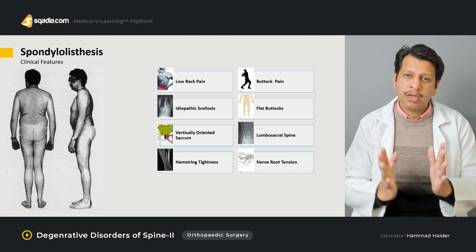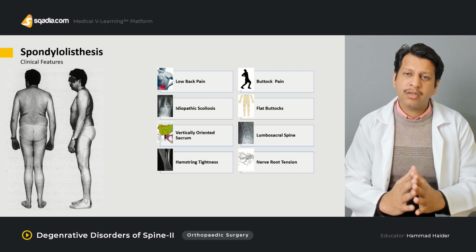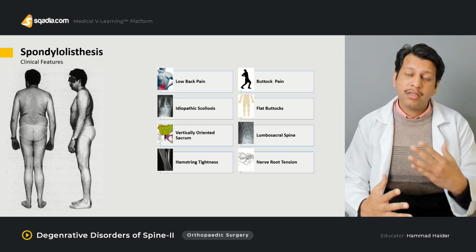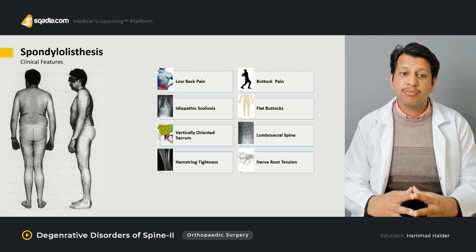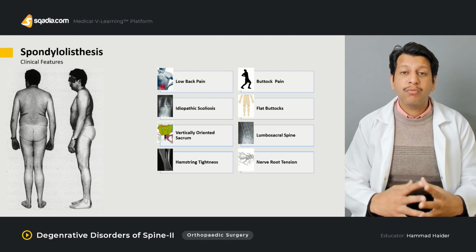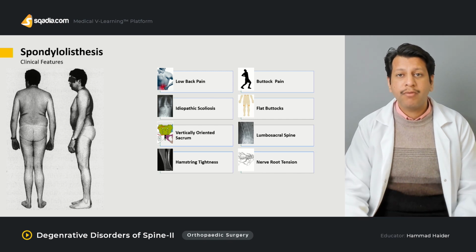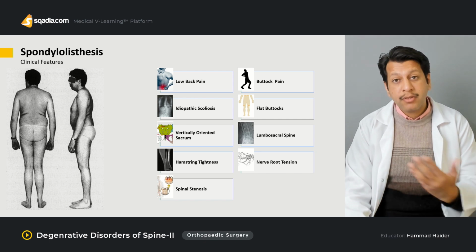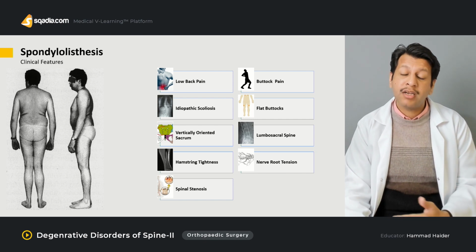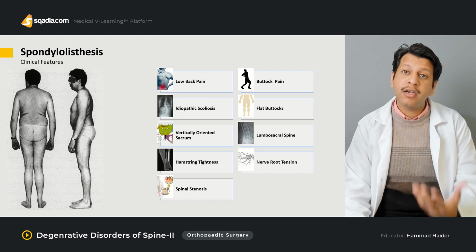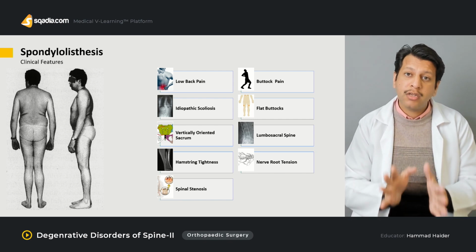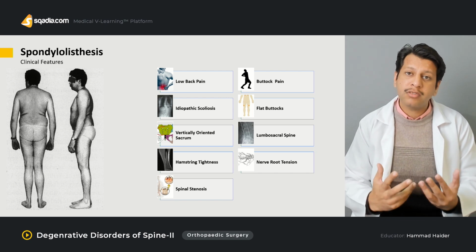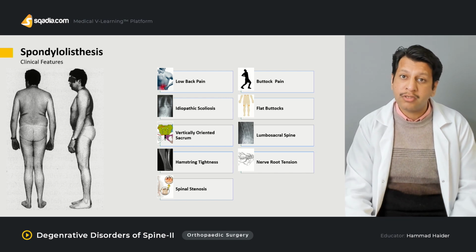So after examination, you have to look that there is no associated spinal stenosis, or cauda equina syndrome, or other causes which may mimic spondylolisthesis as well. Once you're sure, then we go for some form of investigation. It may present as a spinal stenosis as well, or it may even eventually complicate into spinal stenosis. Spinal stenosis may initially present with spondylolisthesis, and spondylolisthesis may eventually complicate into spinal stenosis.